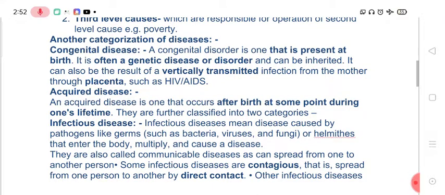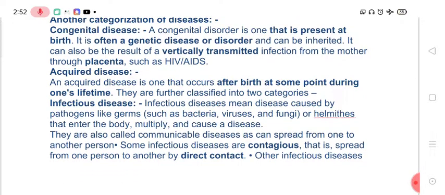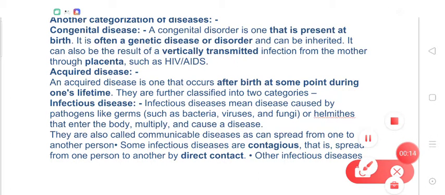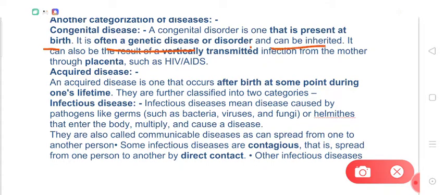I am Ravi Verma and in this video we will discuss the next topic, that is congenital disease. Dear students, congenital disease is one that is present at birth. It is often a genetic disease or disorder and can be inherited. So if a baby has a disease at the time of the birth, then it is called a congenital disease.